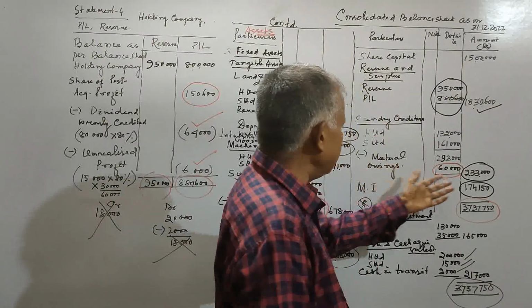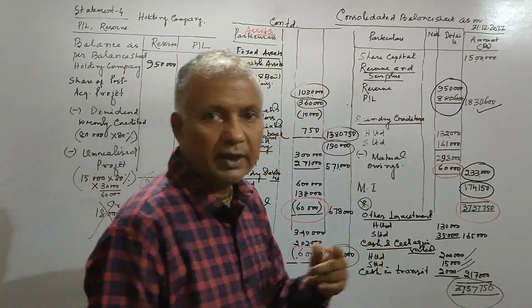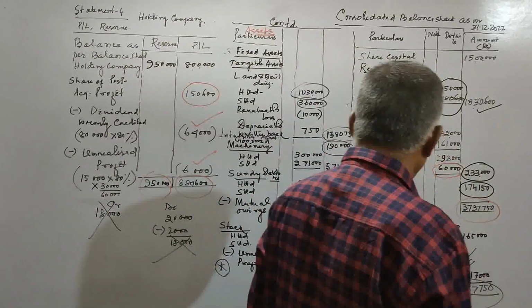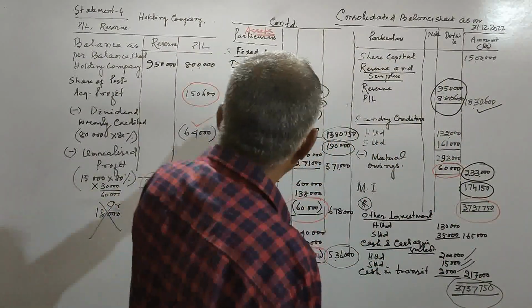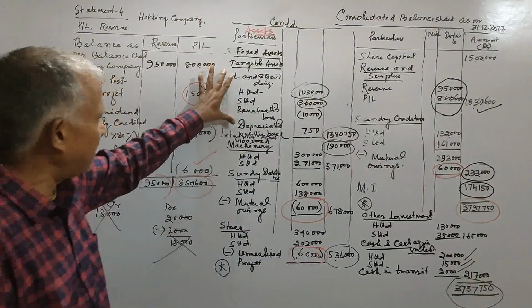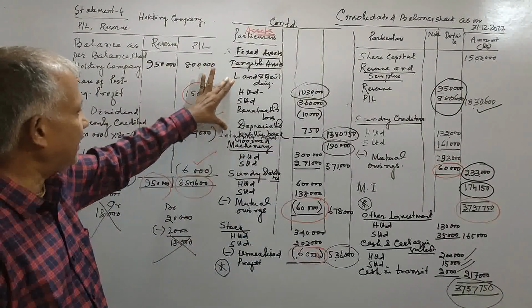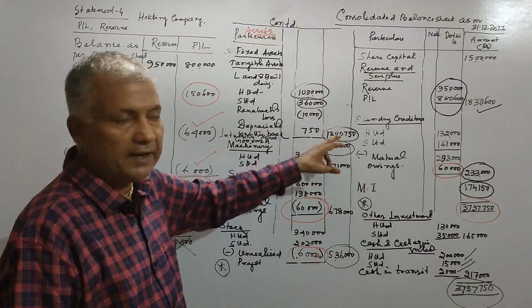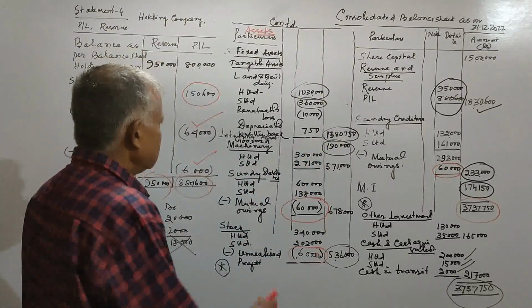Similarly, sundry creditor, the working you can do in note 3 and you can put the final figure here. And so far as asset is concerned, you can make a note 4 and put all these things in the note, only the final figure you can give.